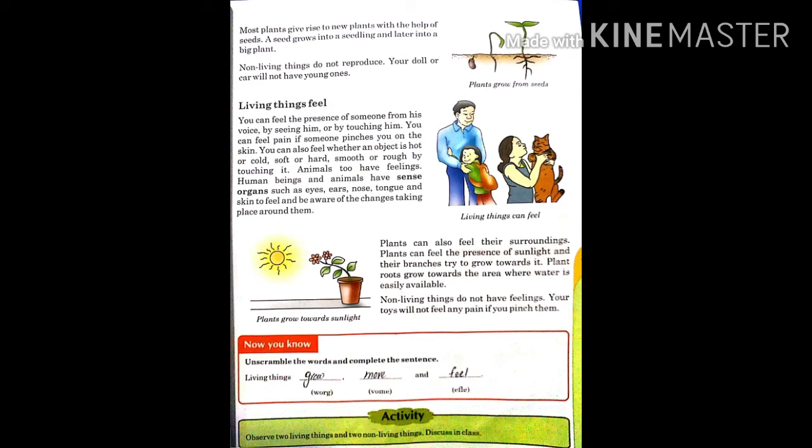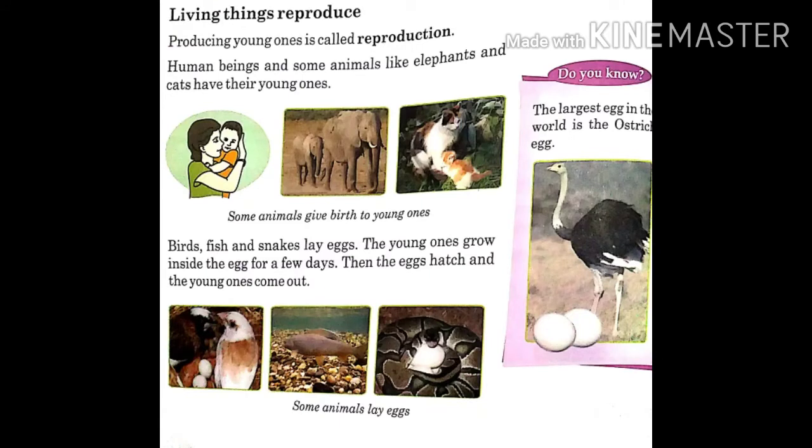Your doll or car will not have young ones. So students, what is reproduction? Producing the offspring is called reproduction. Reproduction is a process by which new organisms are generated.